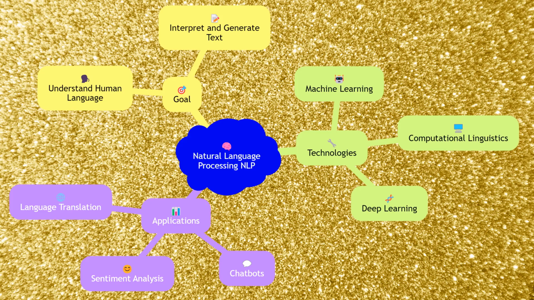Natural language processing, NLP, is a field of artificial intelligence that focuses on the interaction between computers and humans through natural language. The goal is to enable computers to understand, interpret, and generate human language in a way that is both meaningful and useful. NLP combines computational linguistics with machine learning and deep learning models to process and analyze large amounts of natural language data. This technology is used in various applications such as chatbots, sentiment analysis, language translation, and more.